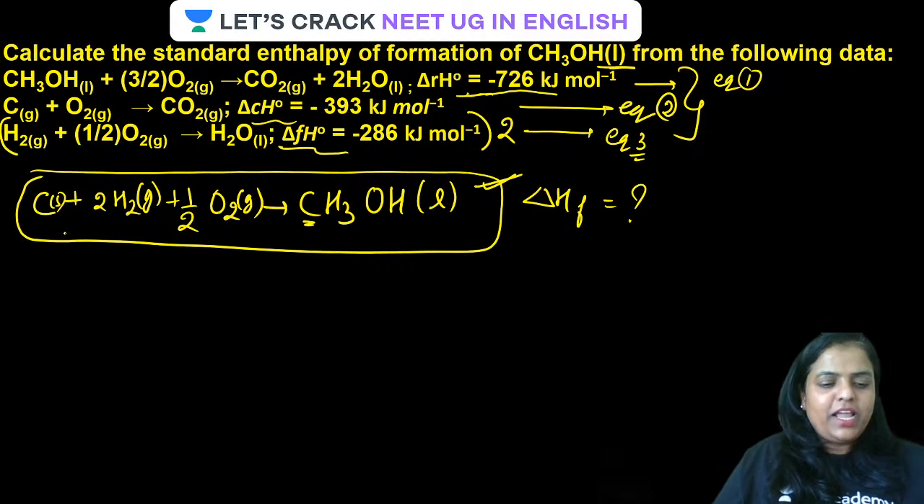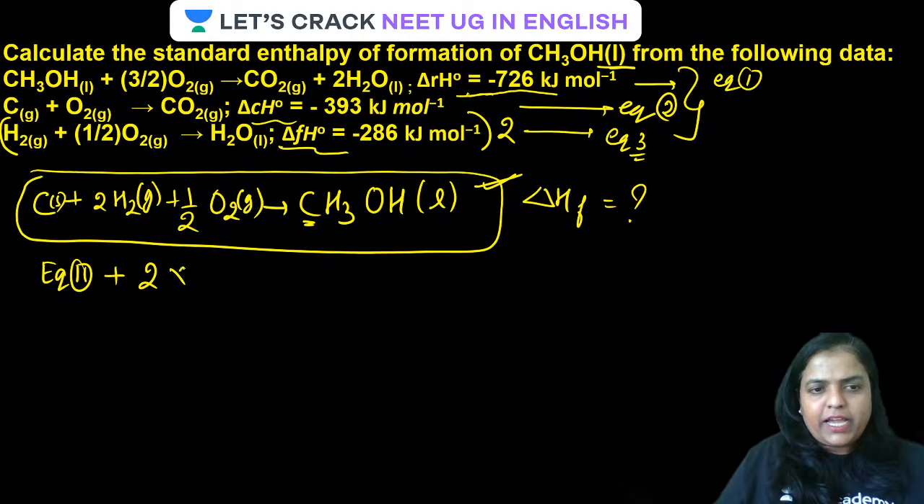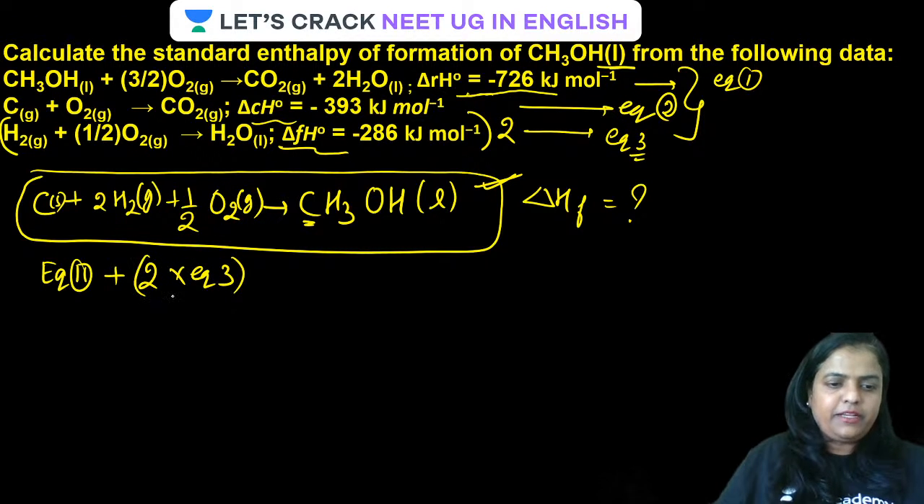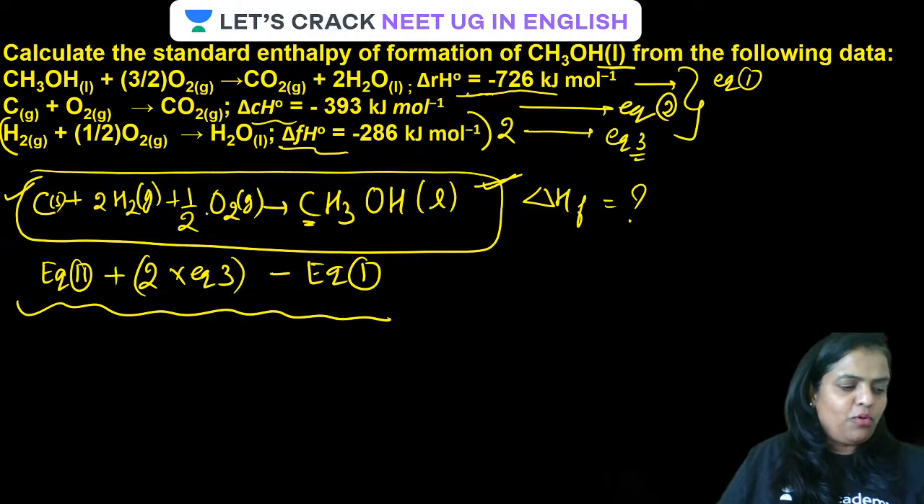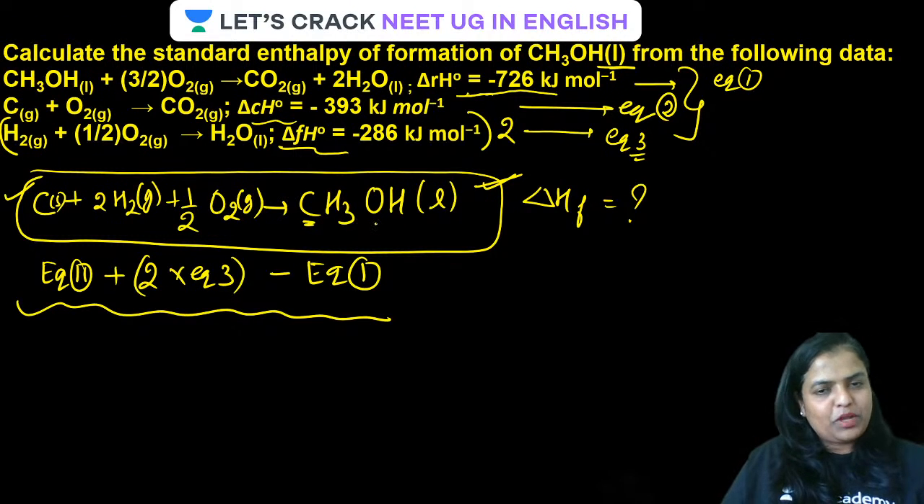Let us solve this now. Take equation 2 as it is, add 2 times equation 3, then subtract equation 1. You are going to get the required equation, because everything else gets cancelled: extra oxygen, CO2 and water vapor will cancel. You will be getting only this one. All clear?